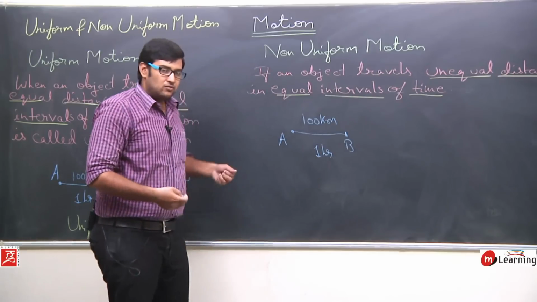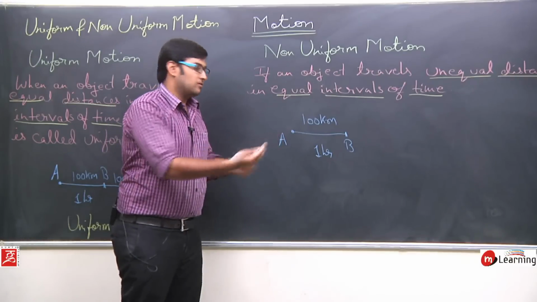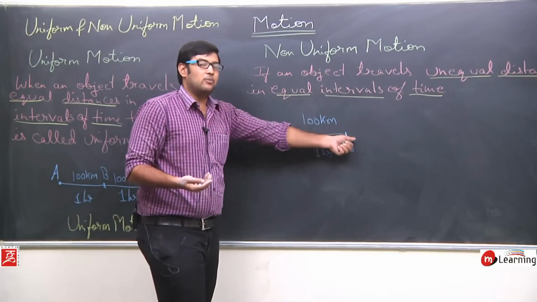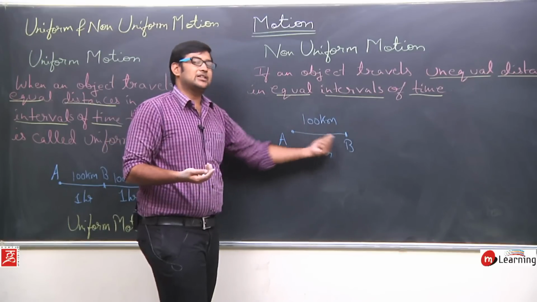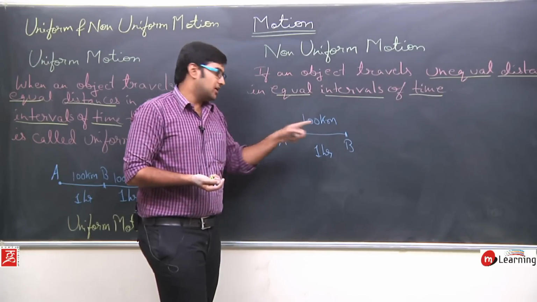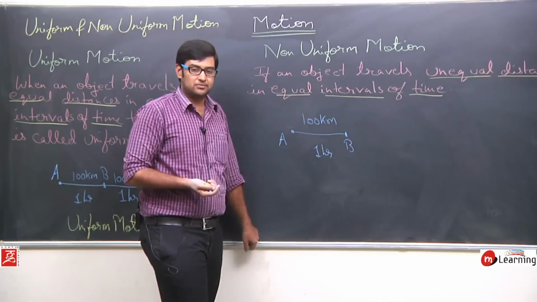So I will say that I traveled 100 kilometers in this 1 hour. So my 1 hour is complete.